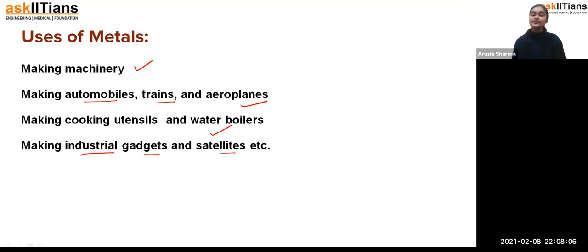And students, you can see that metals are used for electricity purposes as well, because they are good conductors of electricity. Exactly, good conductors of heat and electricity, so that's why we use metals there also. And metals like gold and silver are used in the formation of ornaments or jewelry.